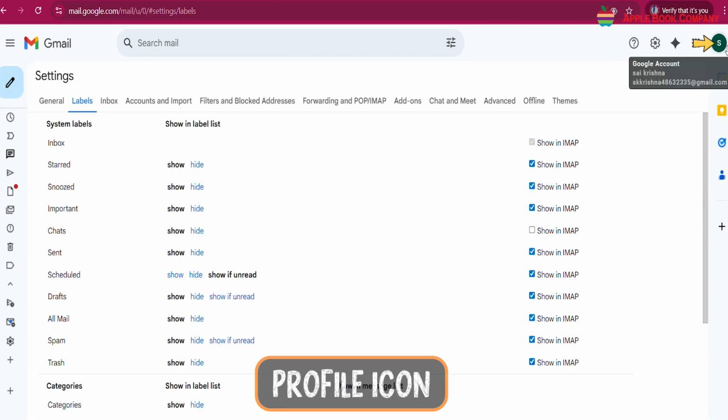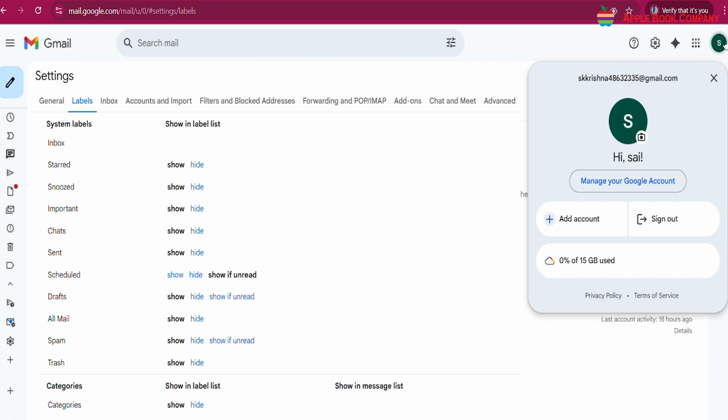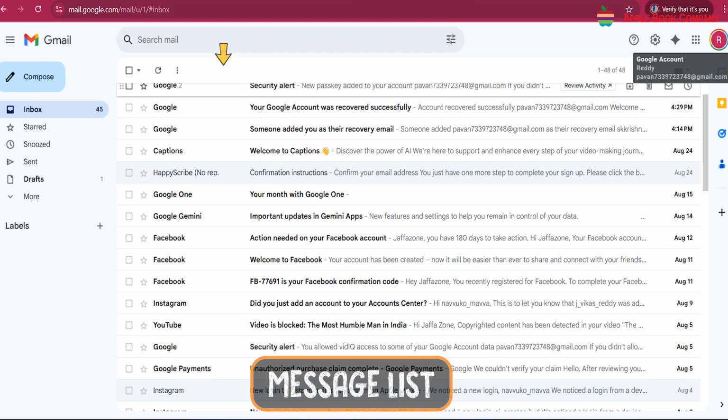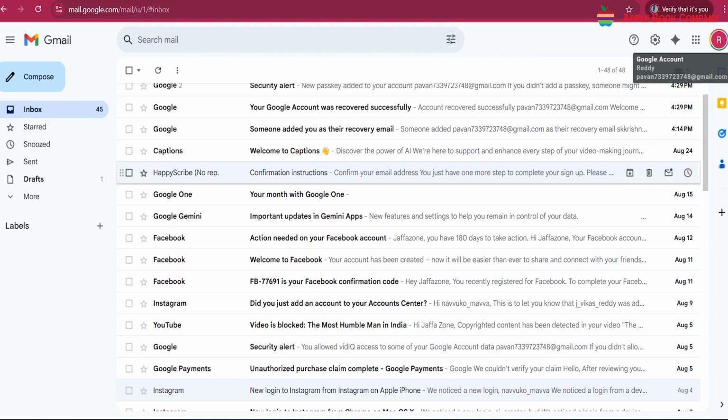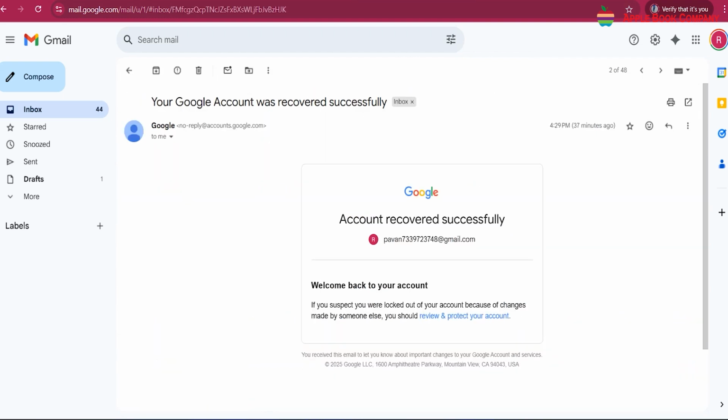Profile icon. Your profile icon, found in the top right corner, displays your account information. Clicking on it shows options to view your profile, switch accounts, or log out of your email account. Message list. This area displays a list of emails in your inbox, organized by date, sender, or subject. Each email shows the sender's name, subject line, and a short preview of the message. You can click on any email in this list to open and read it.